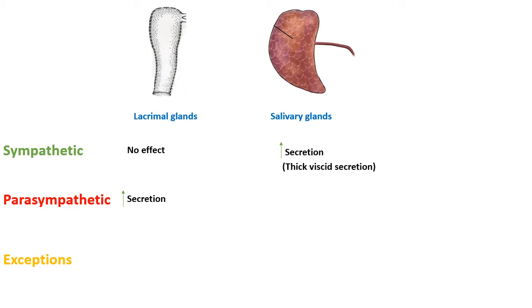the parasympathetic nervous system also increases secretions of salivary glands, but the secretions are watery. So both systems increase the secretion of salivary glands, but they differ in the type of secretion released. For the sympathetic nervous system, the secretion is thick and viscid, so you have a dry mouth, while for the parasympathetic nervous system, the secretion is watery.